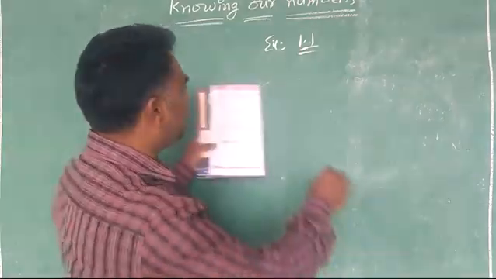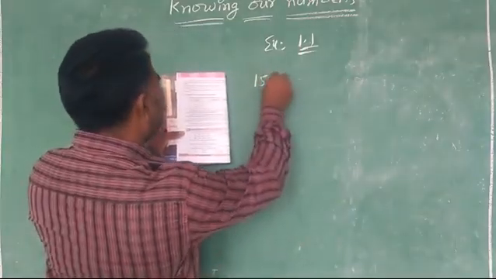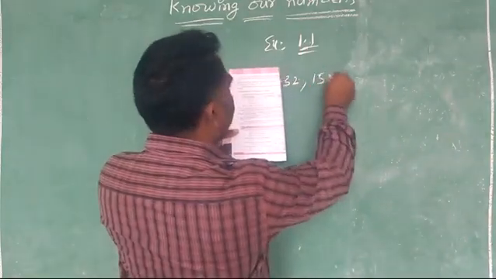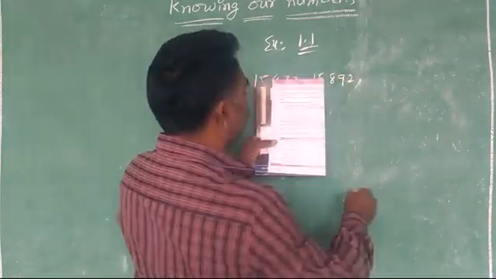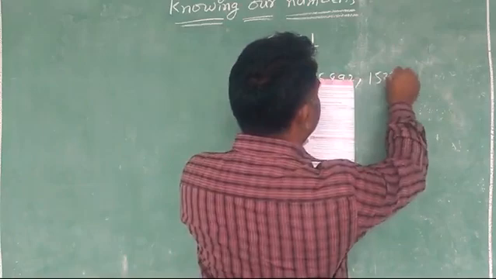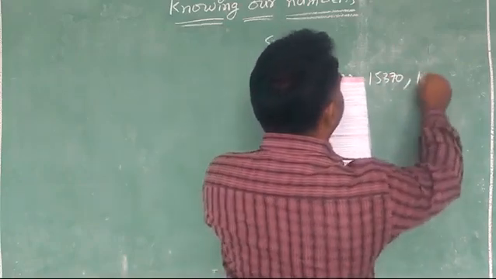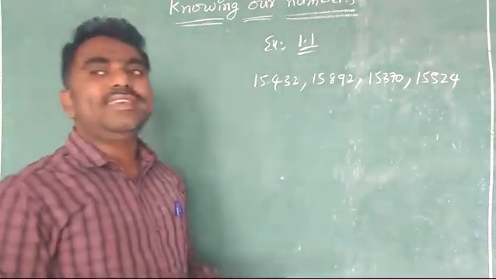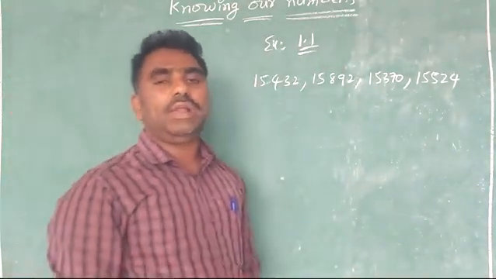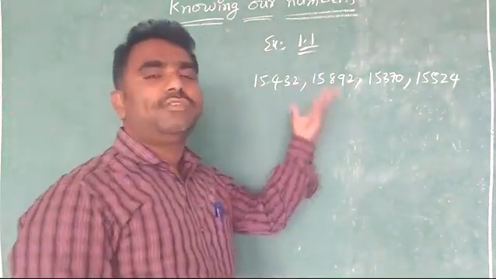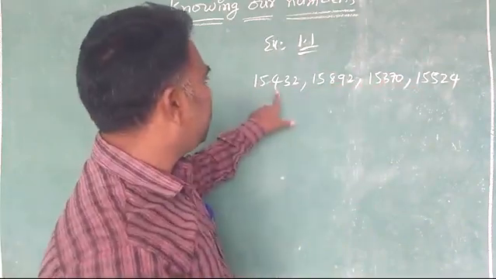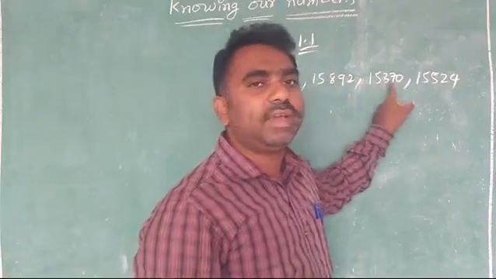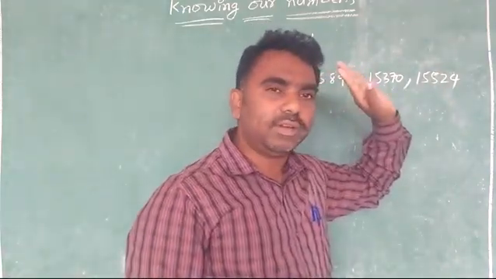I am saying one example. First one is 15,432, 15,892, 15,370, 15,524. Which is the biggest? Maybe you will get the doubt here. Sir, everyone is a 5-digit number. This is a 5-digit number, this is a 5-digit number, this is a 5-digit number, this is a 5-digit number.